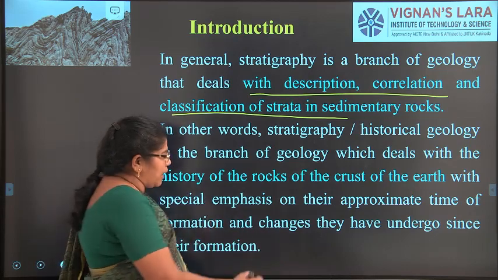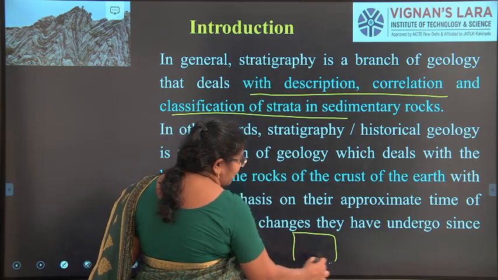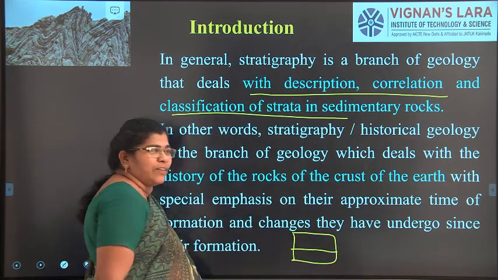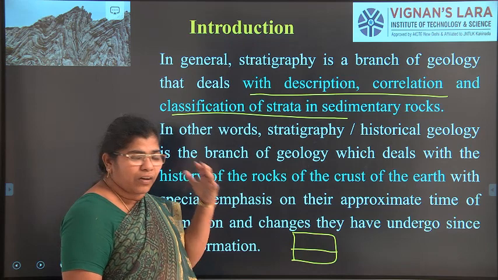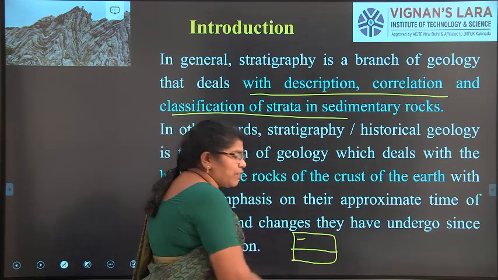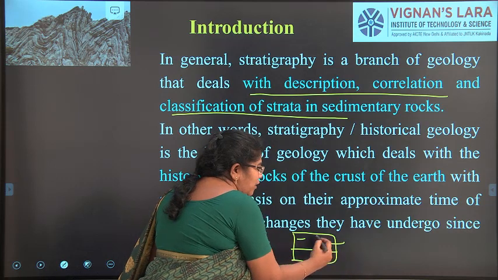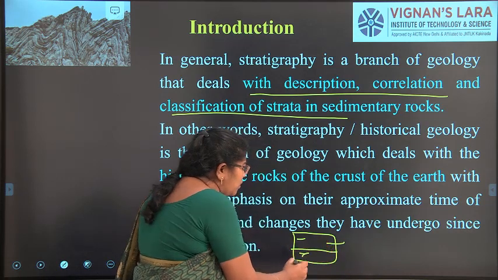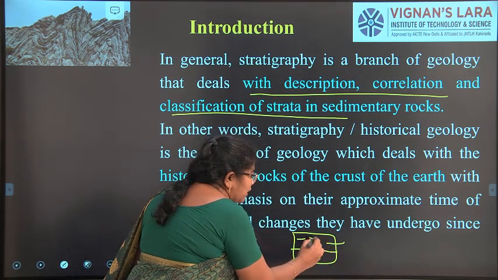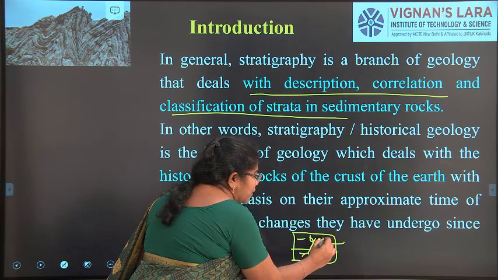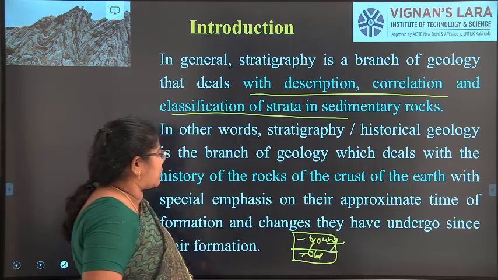If I take this as a sedimentary rock, the bottom layer will have, say, 1500 million year old rock, but the top will have the new rock. This is a young rock. This is an old rock, this is a young rock. Young and old rocks.